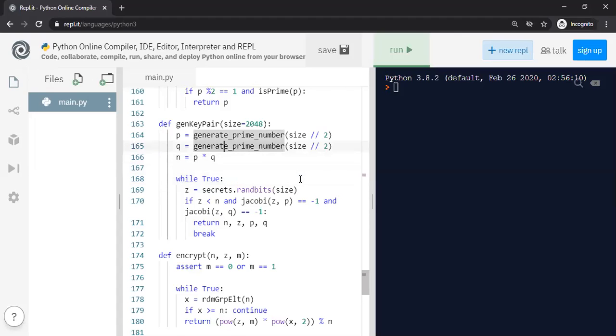As I mentioned earlier, key generation is extremely simple. We generate two private keys P and Q, and then multiply them to form a public number N, the public key.